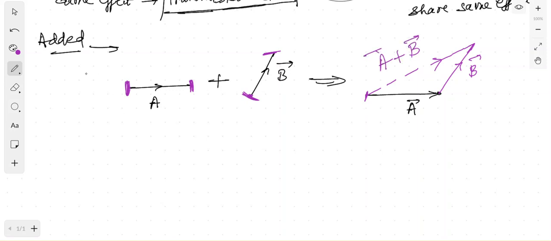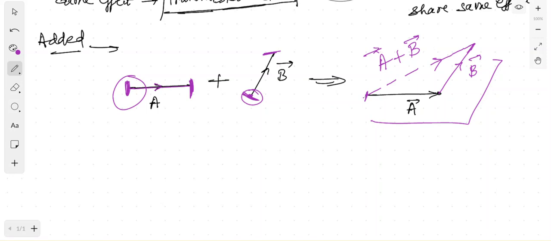So what did we do? First we have drawn the first vector, then from the head of the first vector you joined the tail of the second vector, so this much is made, right. Then from the tail of the first vector you have drawn a vector which joins the vector B at its head. And why did I say that we are going from tail to head? Because we are dealing with vectors and we are concerned not only about the magnitude but also the directions.